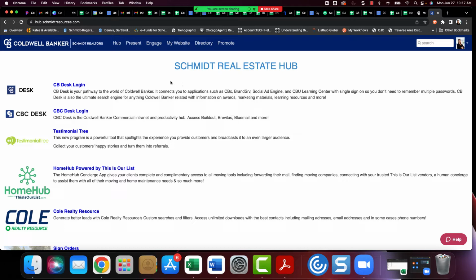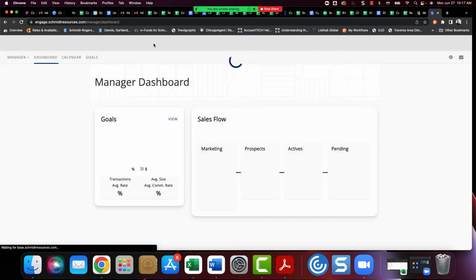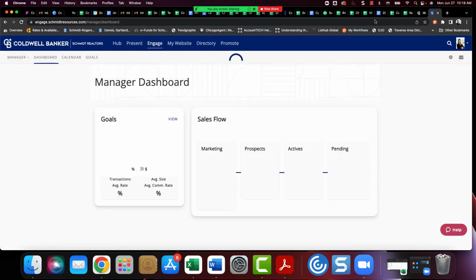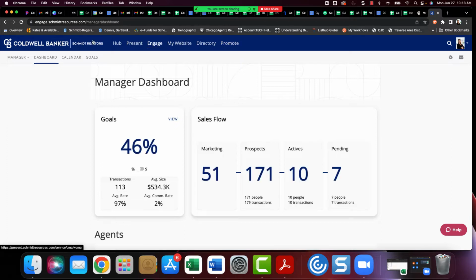But we are talking about our mid-year goal, so let's go ahead and jump into Engage right at the very top. Now there is a known issue of some users experiencing an issue with getting that menu item to show up. If you are one of the users that these menu items don't show up here in this blue box, you can get there directly by going to engage.schmidtresources.com.